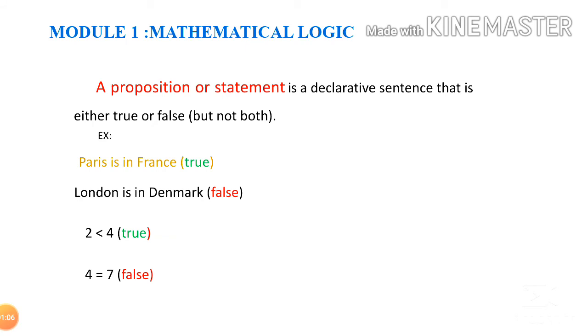So these are examples of propositions. A proposition is a sentence for which we can tell whether it is true or false.